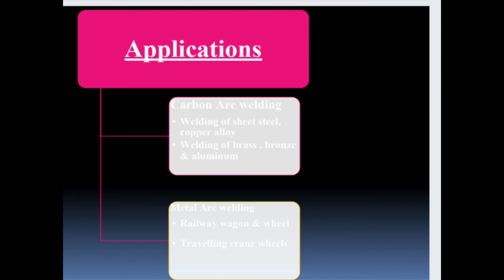So now the applications of carbon arc welding and metal arc welding. First, the carbon arc welding. Application means where it is used: welding of sheet steel, copper alloy, welding of brass, bronze and aluminum. Metal arc welding: railway wagon and wheel and traveling crane wheels. So these are the applications.